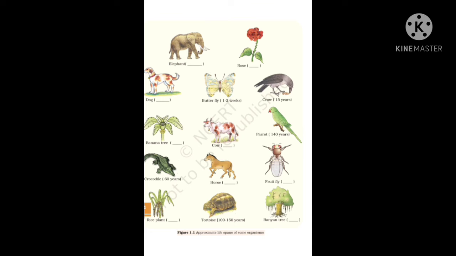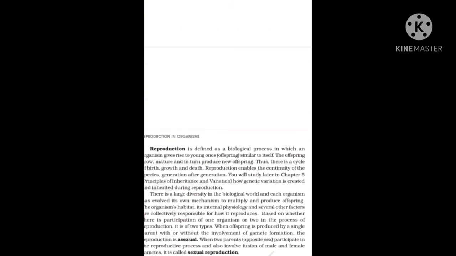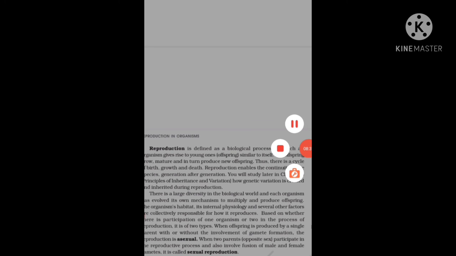These are the approximate lifespans of organisms, and in the homework you have to search the lifespan of a rice plant and of a banyan tree. You have to find the lifespan of 2 plants, that is one of rice plant and another of the banyan tree. So let's move to the 5th page, that is the last and final page for this video. So we are continuing from the 5th page.